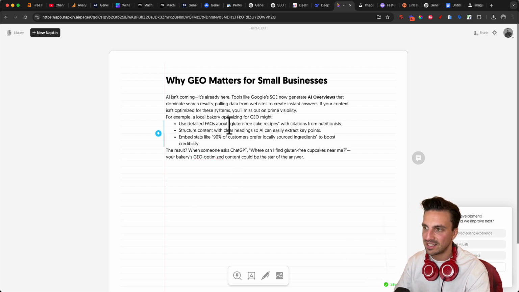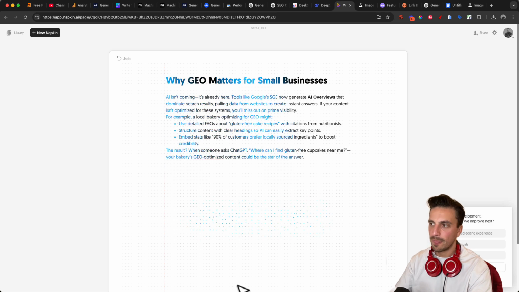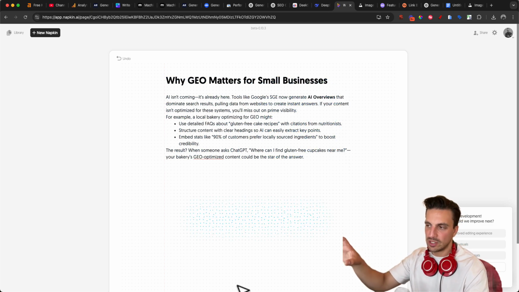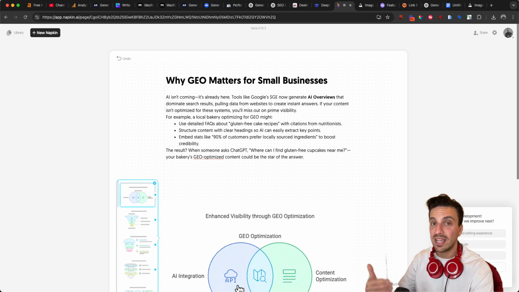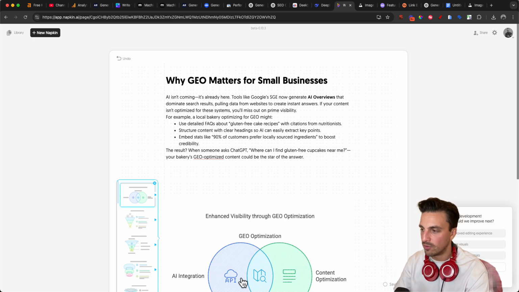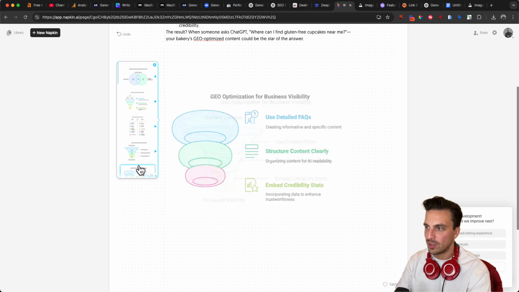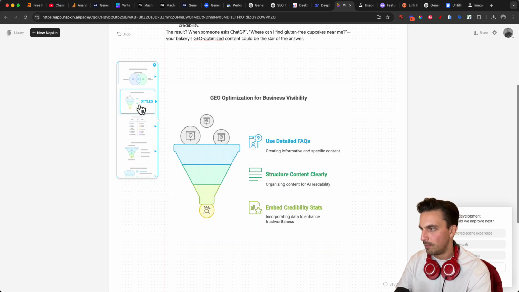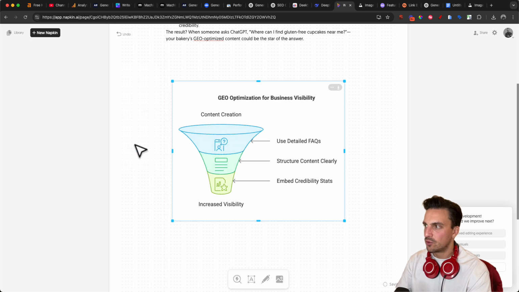I'm going to paste that section here. I'm going to select all of what I've written and click on this generate visuals component. This is going to read the entire section, understand it, and provide a few options of an accompanying illustration. It's absolutely wonderful. I love this tool. So you want to see which one kind of reflects the point that you're trying to make better. That's pretty good. And I like this structure here.